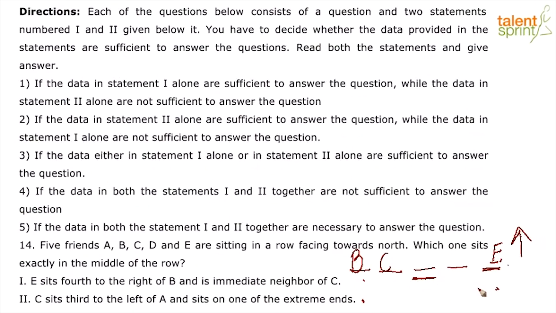They tell us C sits on the extreme end and is 3rd, 1, 2, 3, to the left of A, which once again does not tell us who sits in the middle, and once again the answer, boys and girls, is 4, where both the statements are not enough to tell us the answer of the question. Looks like most of you have got it, and I would once again request you take 30 seconds, see if you have understood the question.